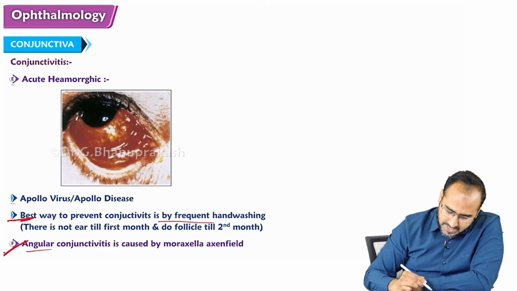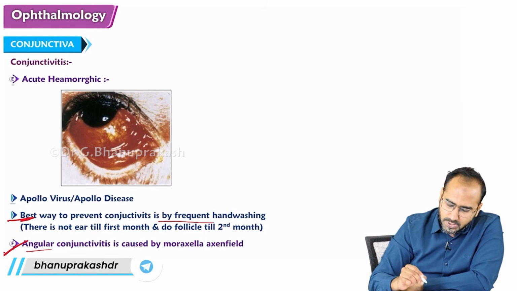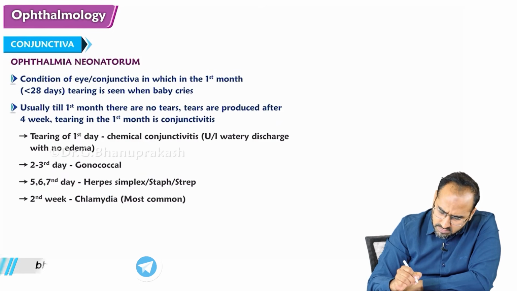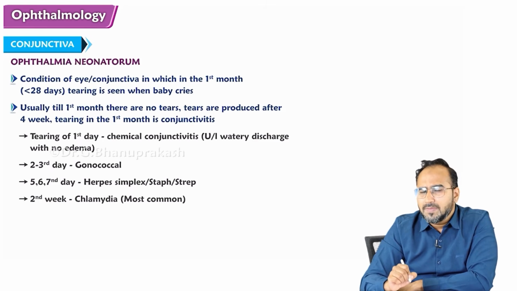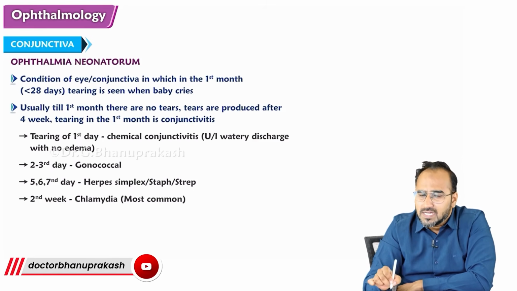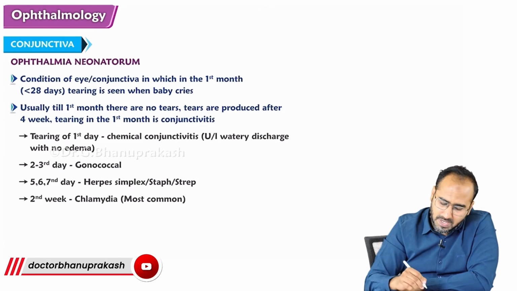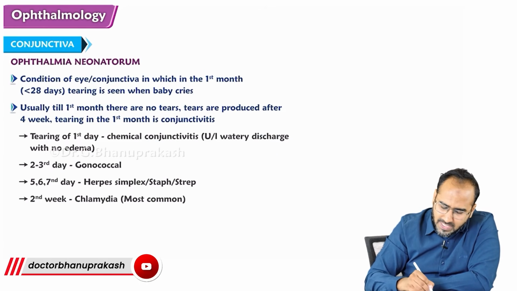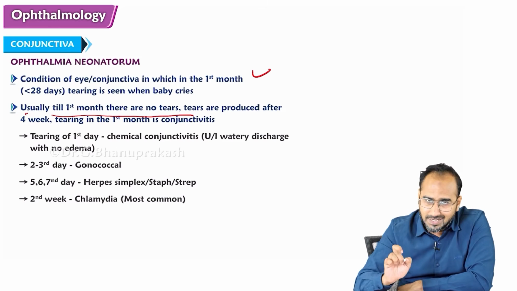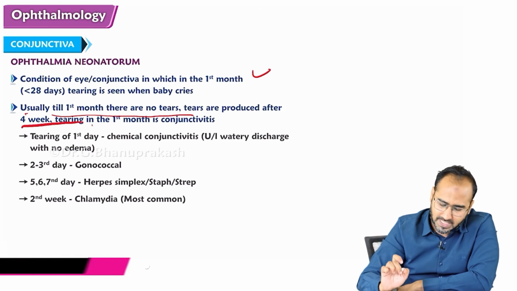Ophthalmia neonatorum is a condition where the child cries with tears in the first 28 days of life. Remember, usually there are no tears until the first month. Tears are produced after 4 weeks. If tearing is seen in the first month, then it is a case of conjunctivitis.